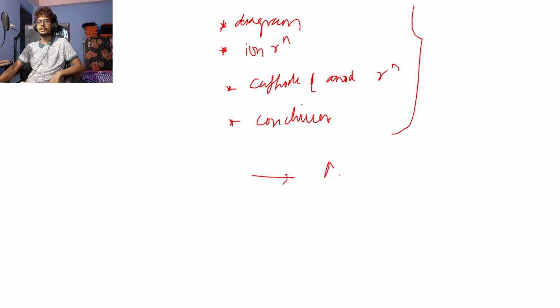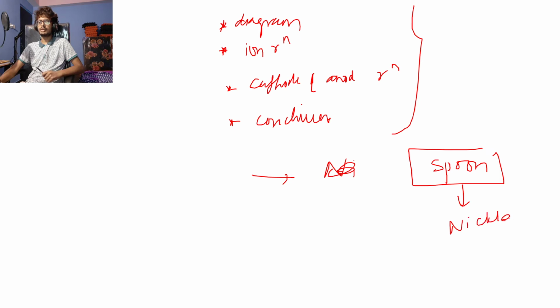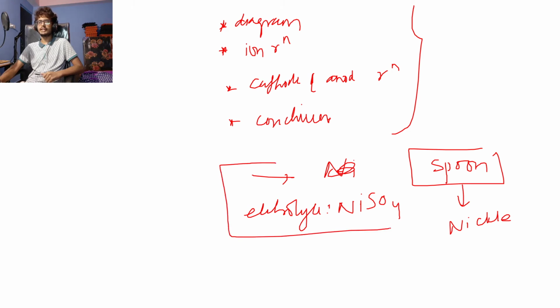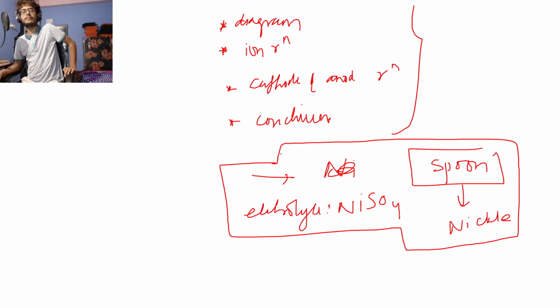So here what you're doing is electroplating a spoon with nickel. Okay, now the electrolyte is nickel sulfate, and you're electroplating a spoon with nickel. So this is your assignment for today. Same thing. So I just did the electroplating of silver, right? So I used sodium argentocyanide here. Electrodes, you have to know that, right? Anode is the pure nickel, cathode is the spoon.